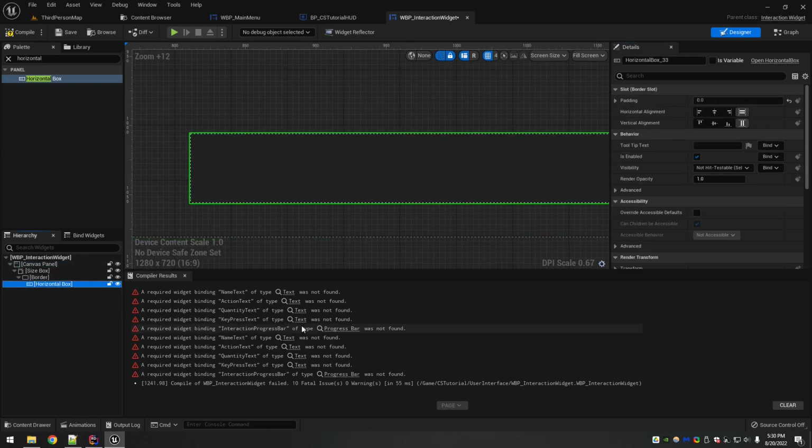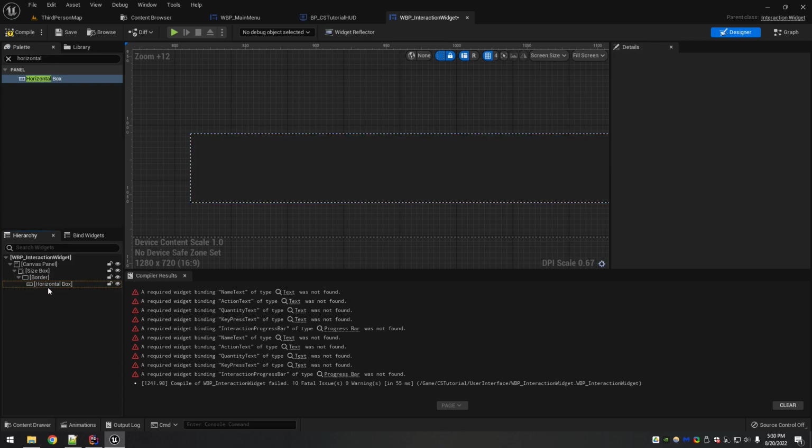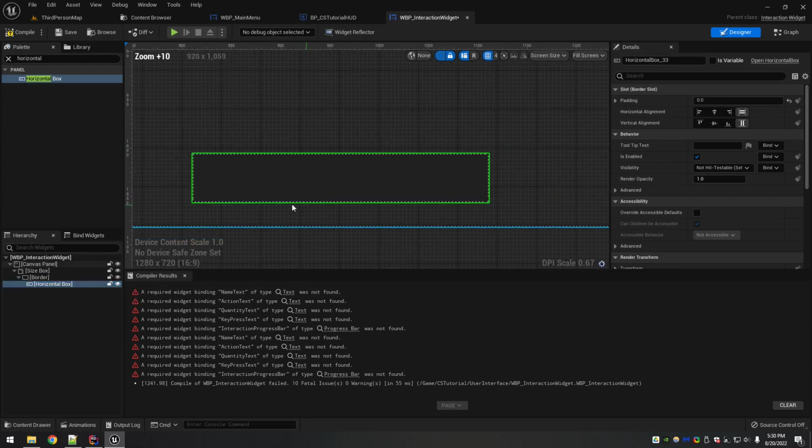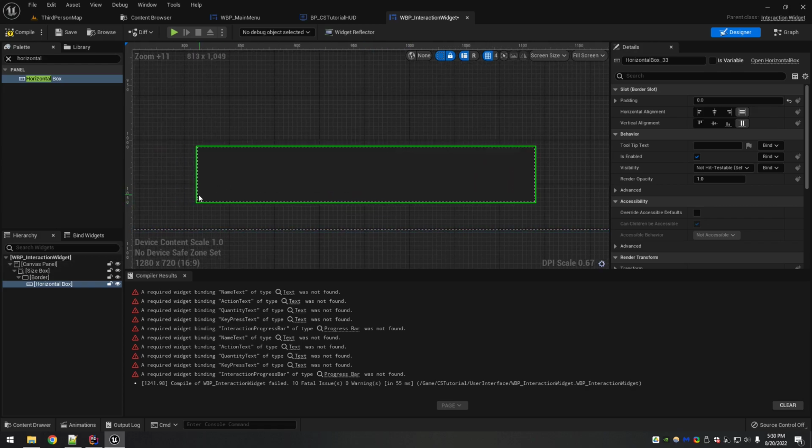Okay, and now I'm gonna start putting my text in. So I need name, action, quantity, key press, 4 texts, and a progress bar. Before I start putting the text in, I want the progress bar to be on the bottom, right? I want it to be able to be distributed cleanly and evenly.